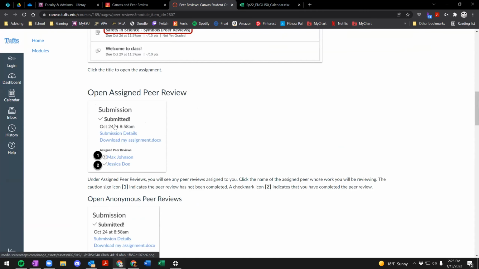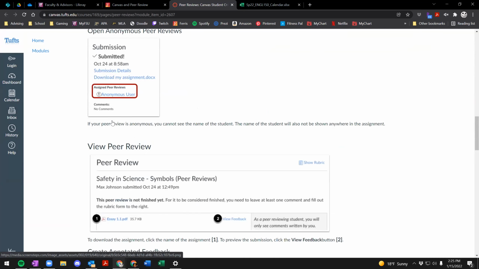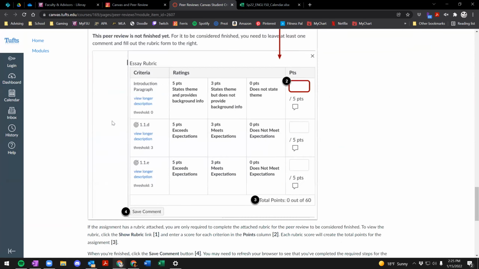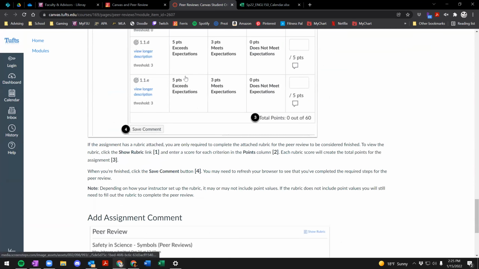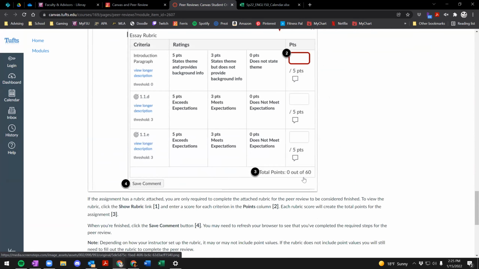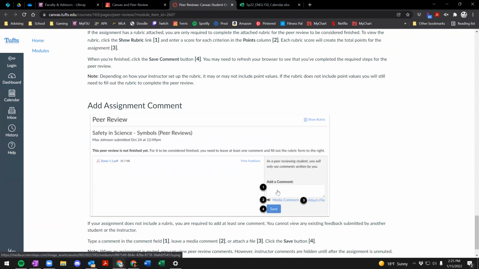It also talks about being able to see if it was submitted. And if you keep scrolling through, it talks about how to use the rubric, how to insert points, and being able to leave comments.